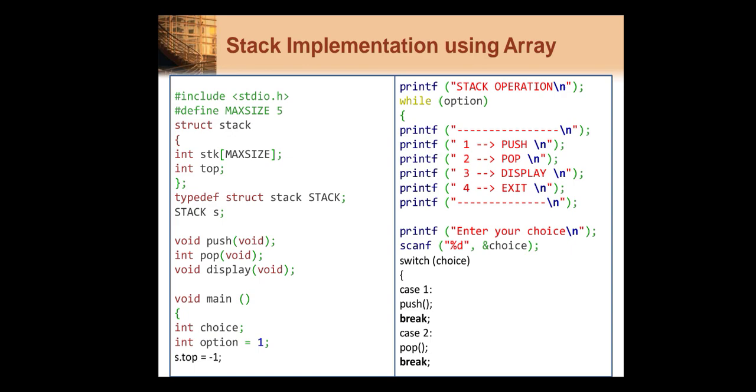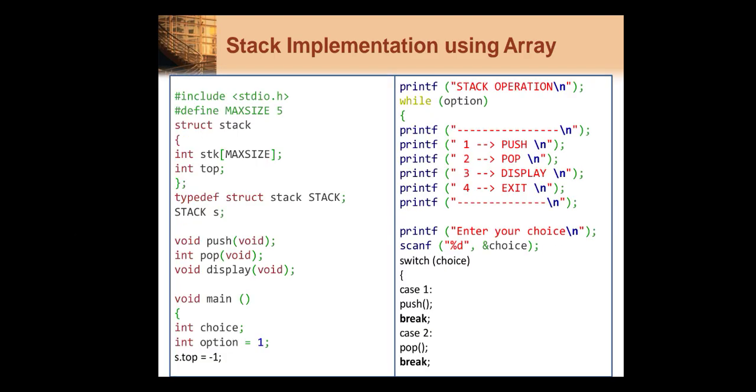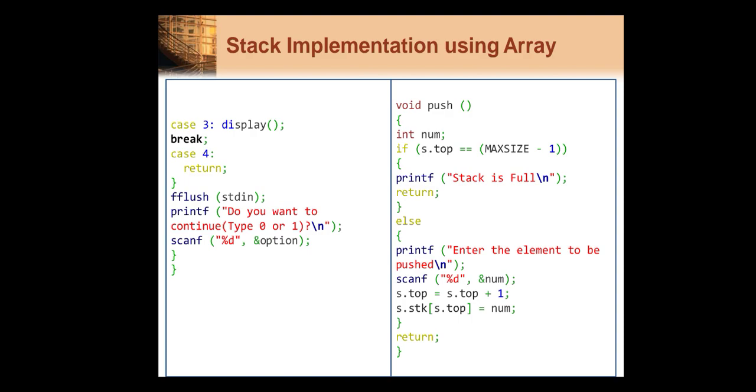We are giving choices to the user whether he wants to perform push, pop, display or exit, and taking the choice from the user. If he wants to perform push, then we call the function push. If he wants to perform pop, then we call the function pop. If he wants to perform display, then we call the display function. This will continue till the user wants. So we are using a do while loop, where while the option says the user wants to continue, the loop keeps going.